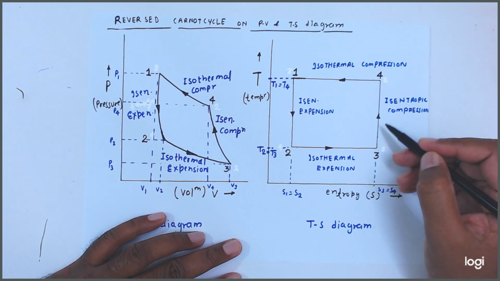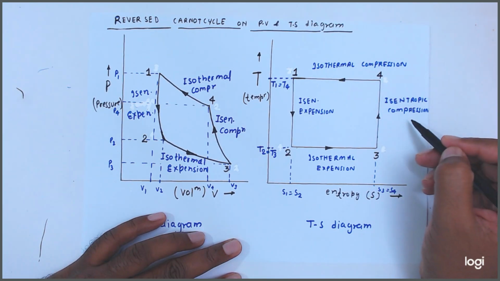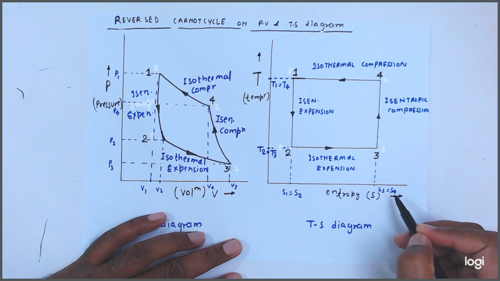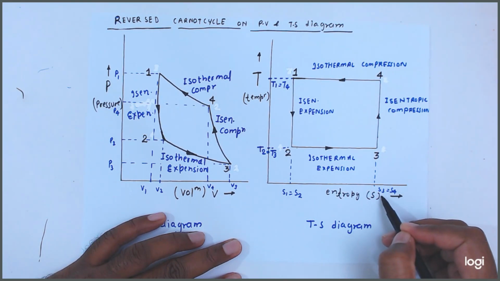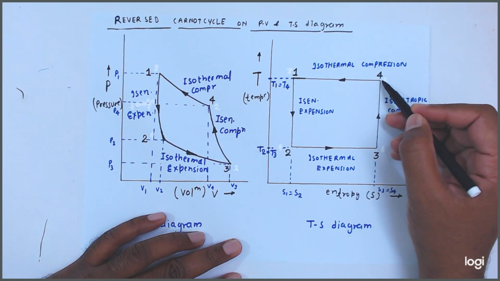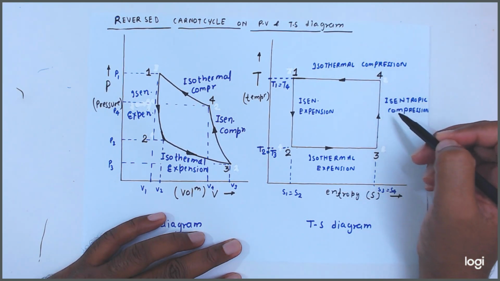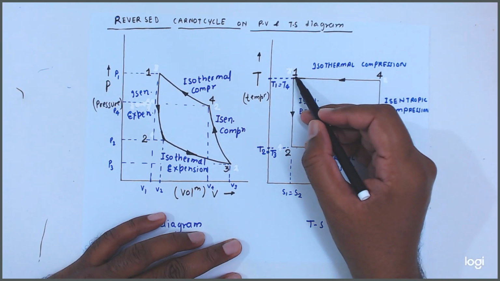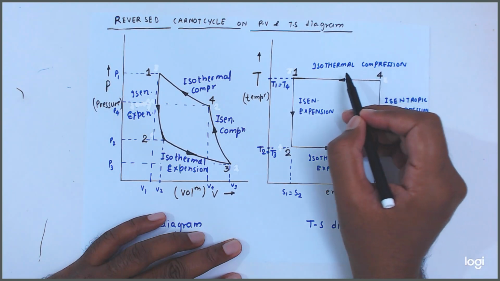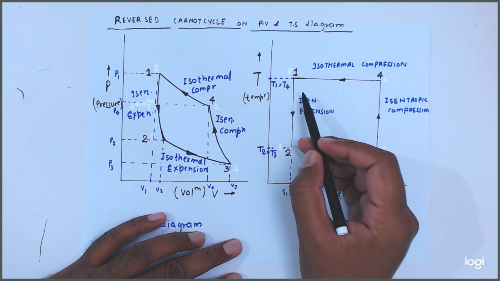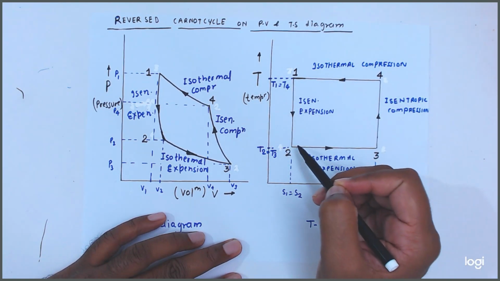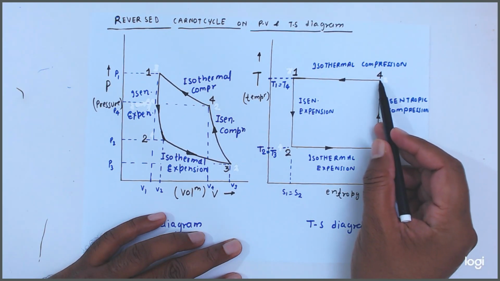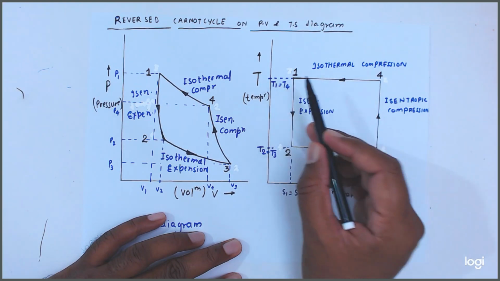Then 3 to 4 is isentropic compression. Isentropic means what, friends? No change in entropy. Whatever entropy is there, same entropy will be here. Okay, no change in entropy. And again from here 4 to 1 is isothermal compression, so temperature is constant. So here temperature is decreasing, here temperature is constant, and in this temperature is increasing, and here temperature is constant.